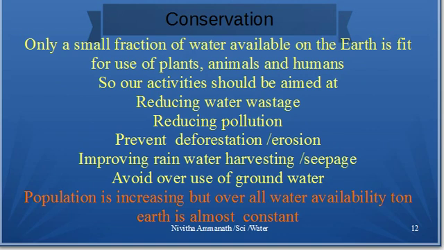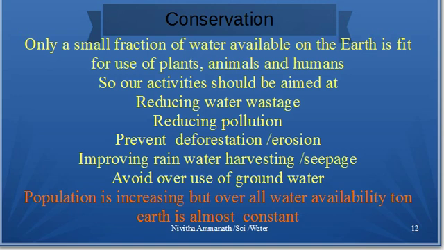Now let us look at conservation. Only a small fraction of the water available on earth is fit for use by plants and animals and humans. That is, we have seen 66% is water surface, 75% is seas and oceans, but still we can use only a small portion which is fit for human use, which we can drink or which the plants can grow, etc.